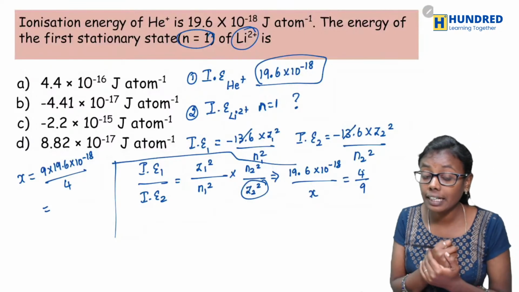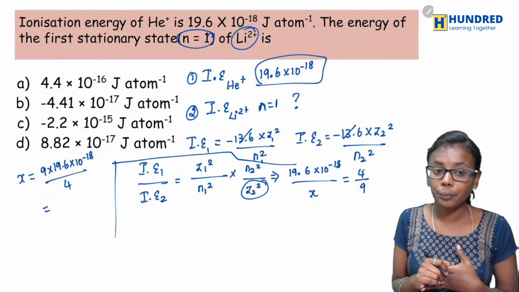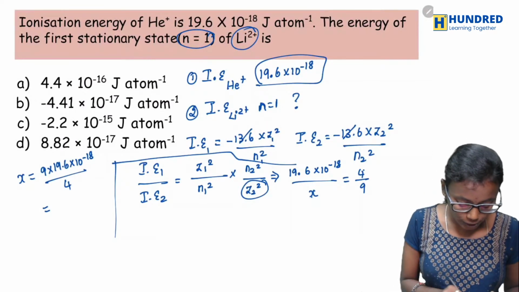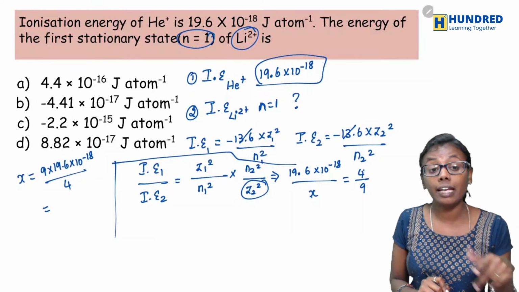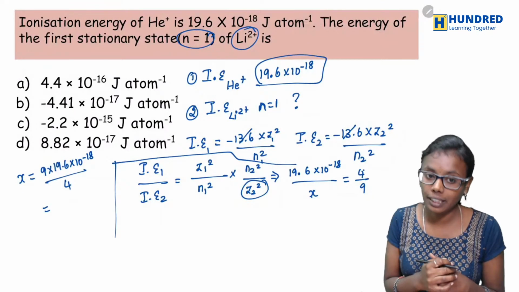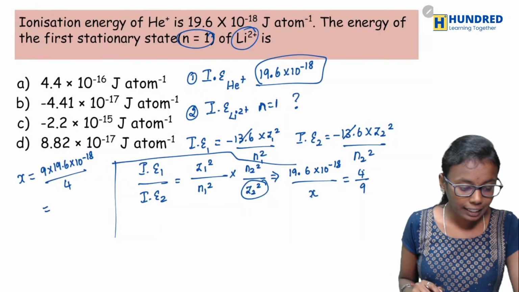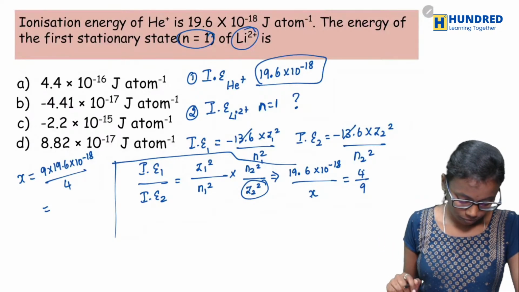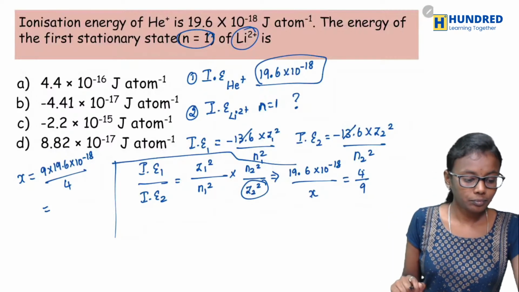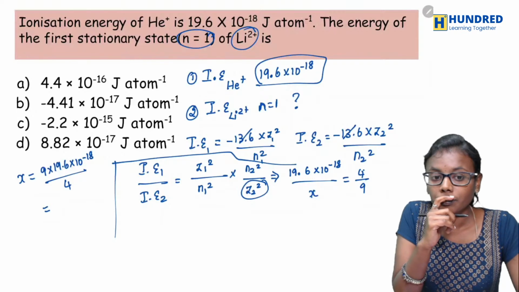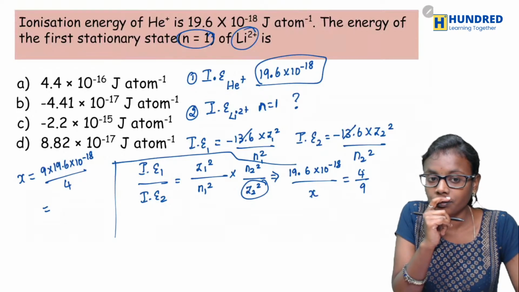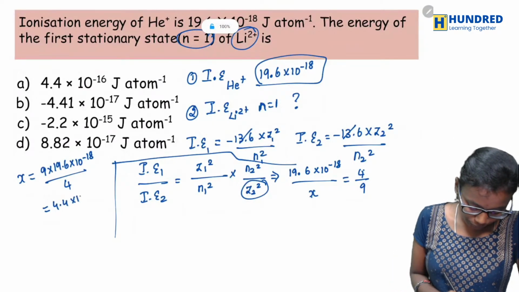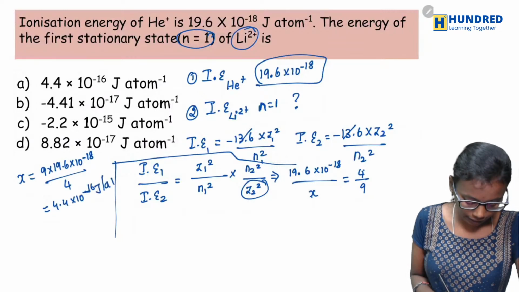So what would be the correct answer now? See here, the answer should be positive, right? So therefore option B and option C are going to be wrong. So either option A or option D is going to be correct. Okay, so what would be the correct answer? Yes, it is 4.4 into 10 power minus 16 joule per atom.